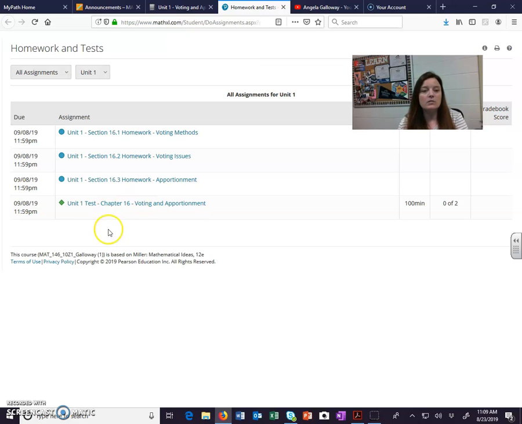Now it's not due till September 8th. You can see here when it's due. These are all Eastern time. That's how Blackboard is set up. So if you are in Bowling Green and we're on Central time, this would actually be 10:59. So just make sure that you're not waiting till the last minute, because you really only have till 10:59, not 11:59. The tests are always 100 minutes is the time limit, and then it's got 2 attempts.